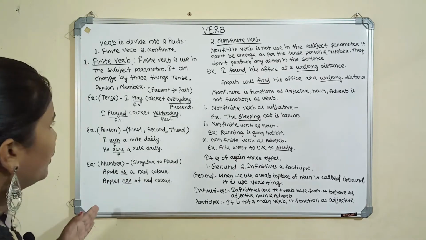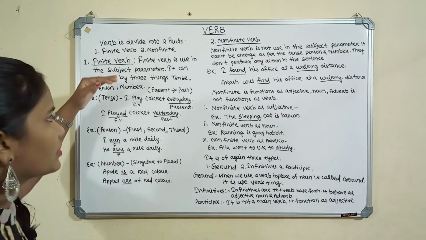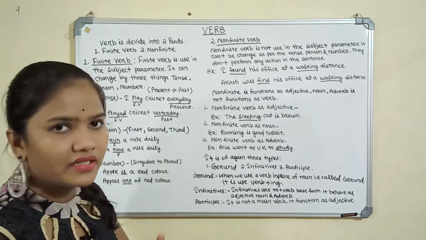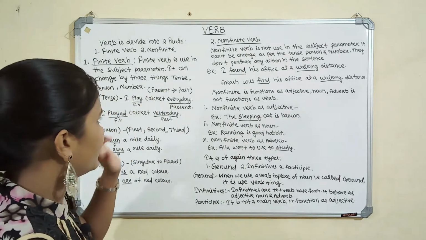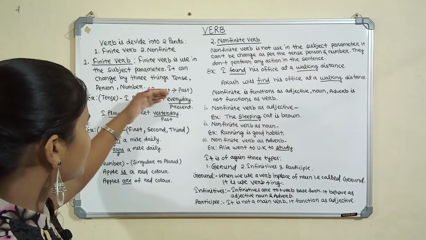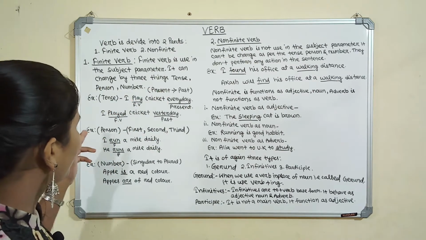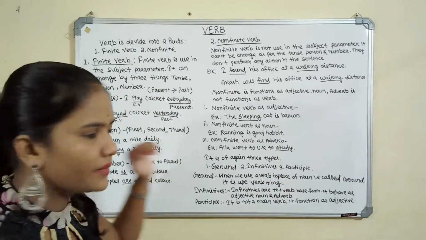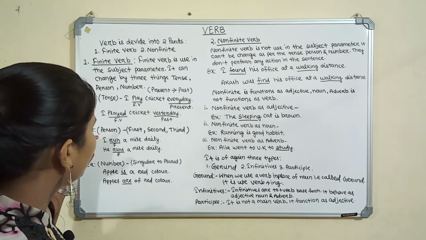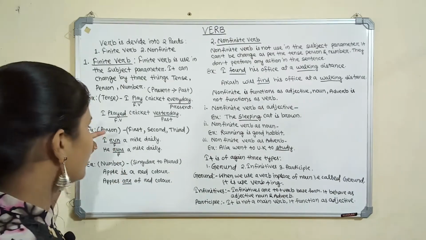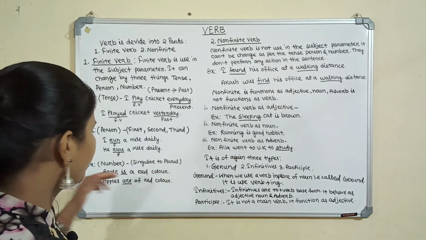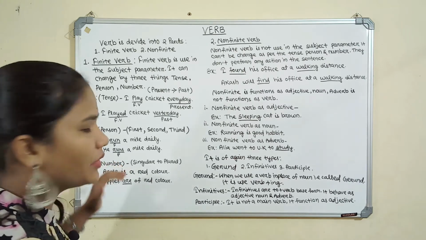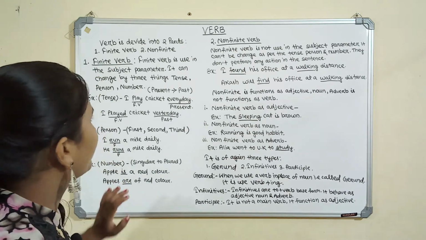A finite verb always changes in agreement with the subject, and it changes by three things, that is tense, person and number. Tense: if we change present to past, then play becomes played. Person: first person, second person, third person. If we change I to he, then the verb also changes, run to runs. Number: if we change apple to apples, singular to plural, then the verb also changes, is to are. It is all about finite verb.